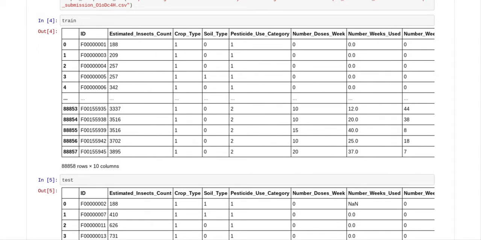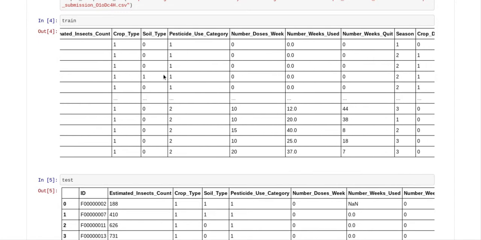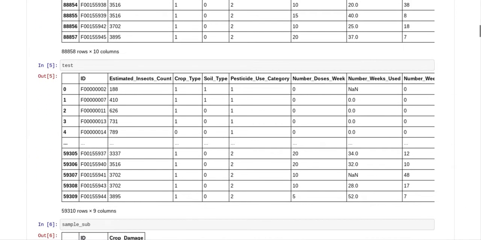columns except the ID are numeric. In fact, they're all integers except one, which was a float. And I ended up, I think it was number weeks used right here, that was the float. And I ended up making that an integer because the algorithm wants to see integers. It doesn't want to see strings, and it doesn't want to see floats. Checked the test. The test is